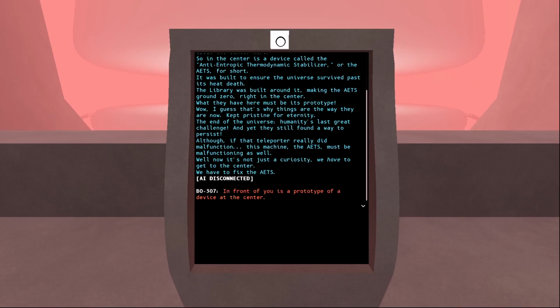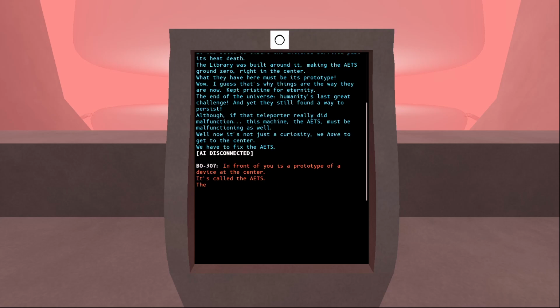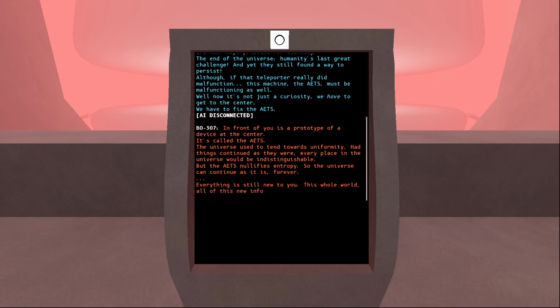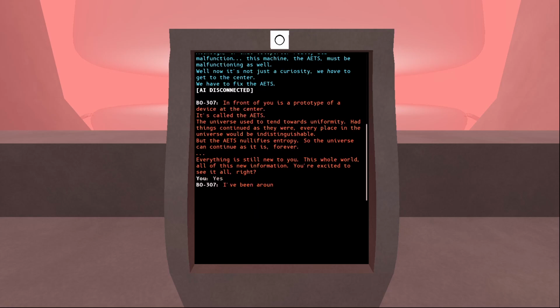In front of you is a prototype of the device at the center. It's called the AETS. The universe used to tend towards uniformity. Had things continued as they were, every place in the universe would be indistinguishable. But the AETS nullifies entropy, so the universe can continue as it is forever. Everything is still new to you. This whole world, all of this information. You're excited to see it all, right?